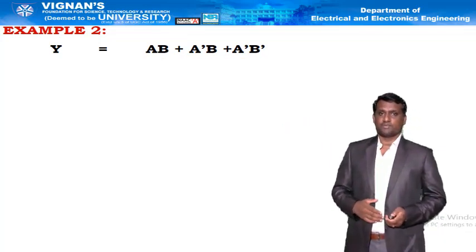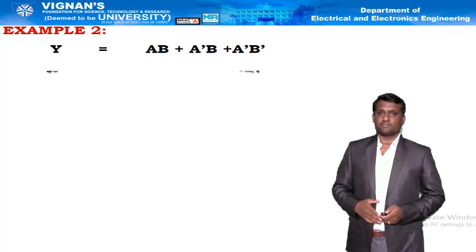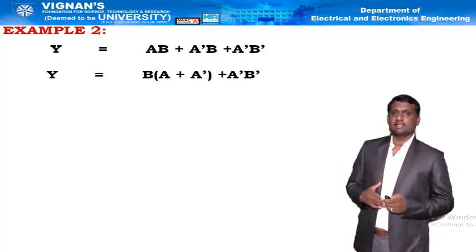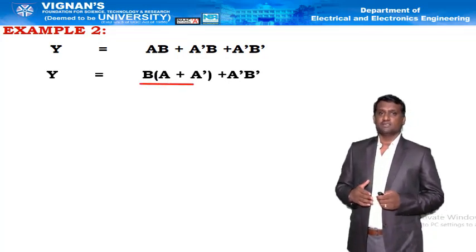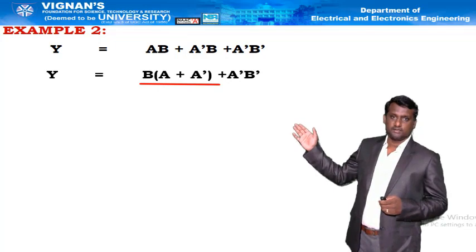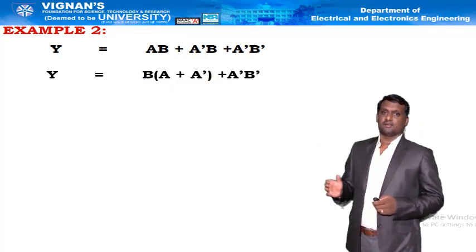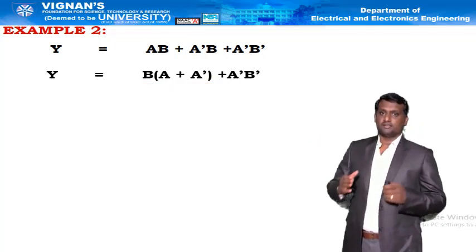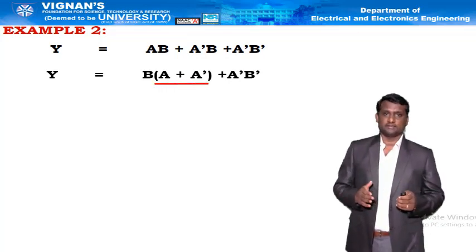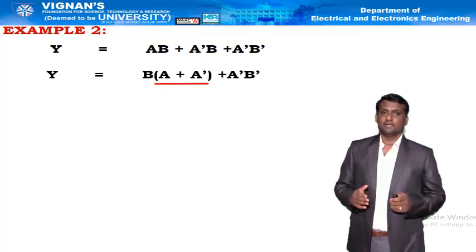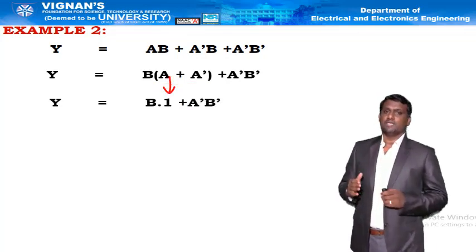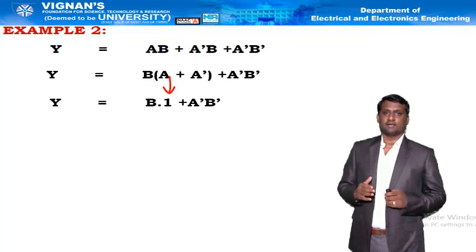In order to simplify this, the first step is taking b common from the first 2 terms. If you observe, the term consists of a plus a bar. That a plus a bar is nothing but 1. That's why b into 1 plus a bar b bar.